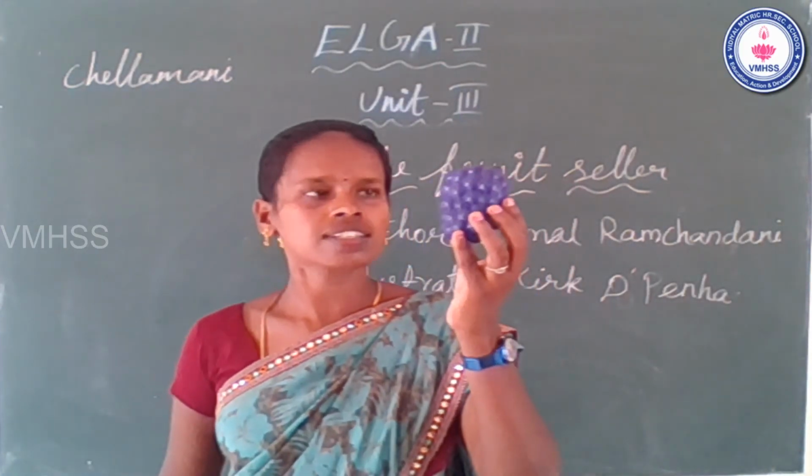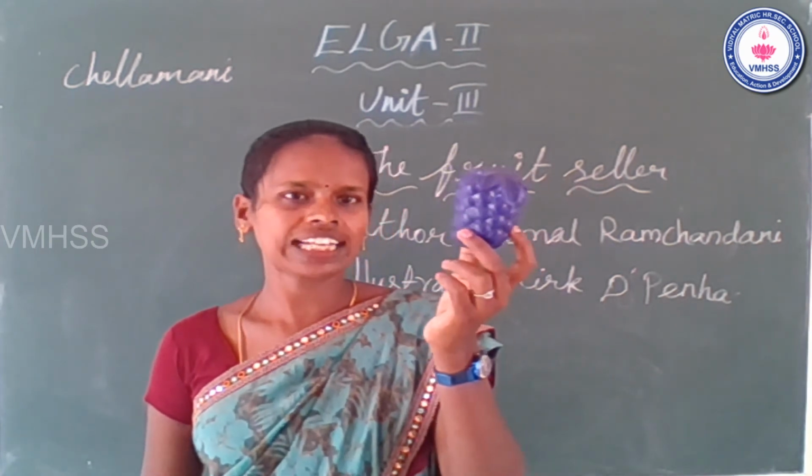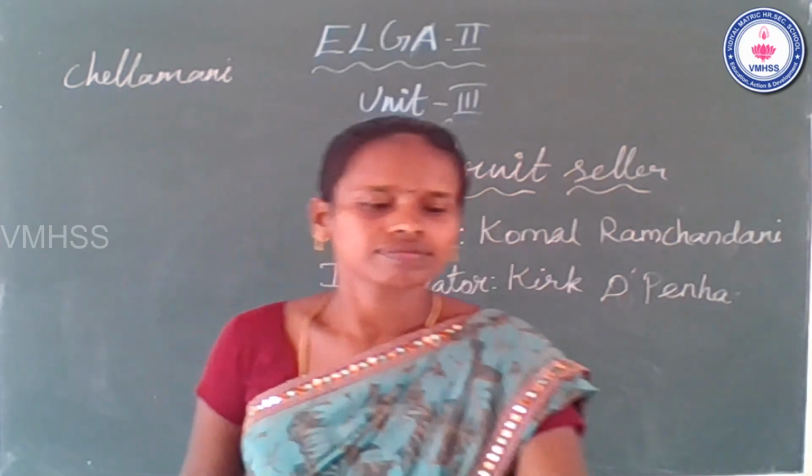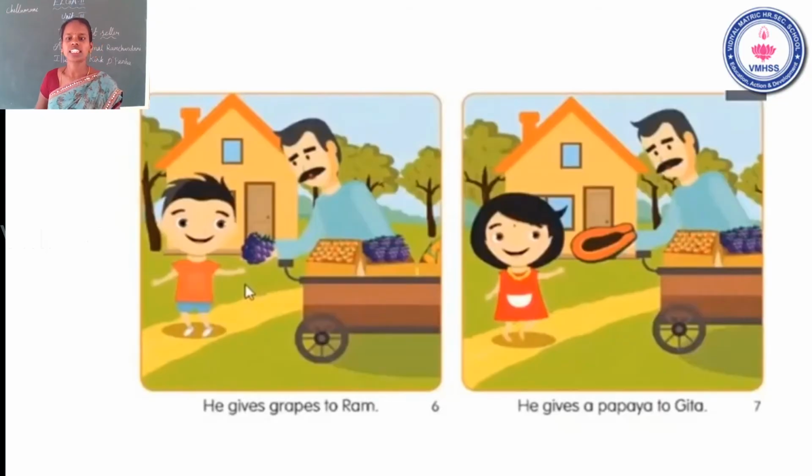What is this, students? Grapes. Do you like this? It's very juicy. No? Yes. He gives grapes to Ram. G-I-V-E-S, gives. Grapes. G-R-A-P-E-S, grapes. To Ram. R-A-M, Ram. Okay. He gives grapes to Ram.